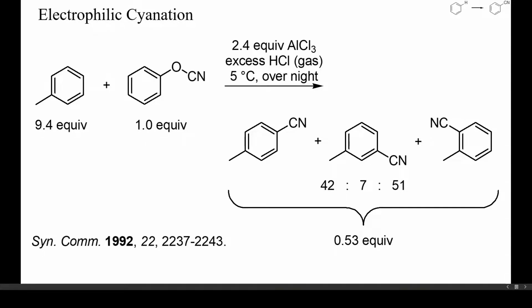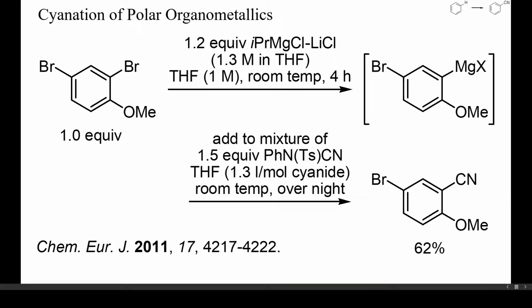When toluene is acylated with acetyl chloride, for instance, over 90% of 4-methylacetophenone is usually obtained. With phenyl cyanate, however, an almost equimolar mixture of ortho- and para-methyl benzonitriles resulted. Thus, it must be checked case by case if direct electrophilic cyanation is a viable option for a given target nitrile. These regioselectivity issues can sometimes be solved by using a polar organometallic of defined structure as nucleophile.